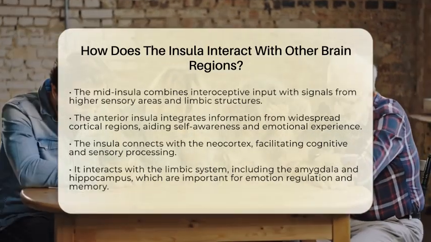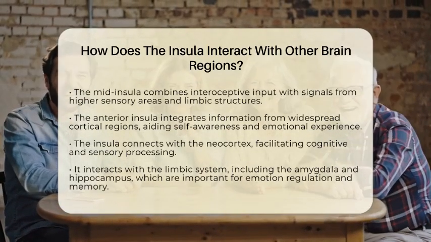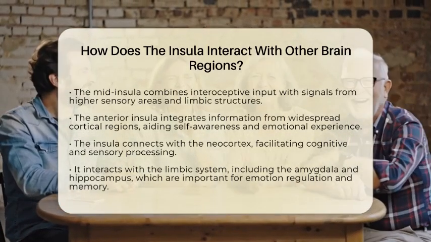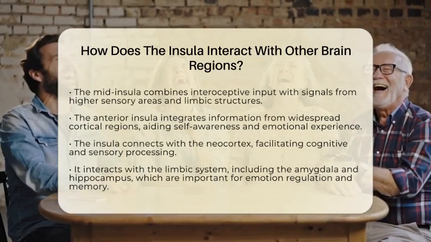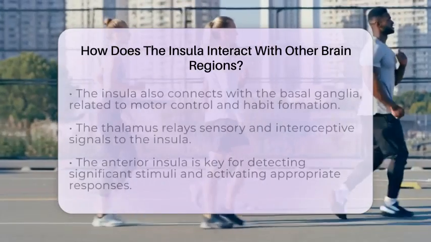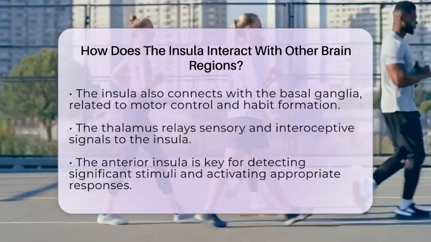Additionally, the insula connects with the basal ganglia, which relates to motor control and habit formation. The thalamus acts as a relay, sending sensory and interoceptive signals to the insula, while the olfactory cortex connects to sensory processing related to smell, which can evoke strong emotions. These interactions serve several functional roles.